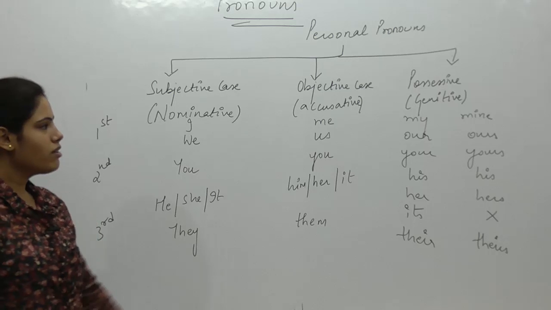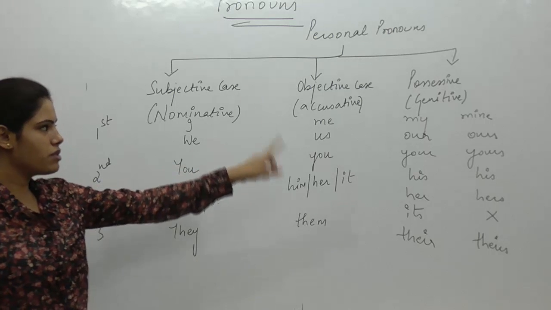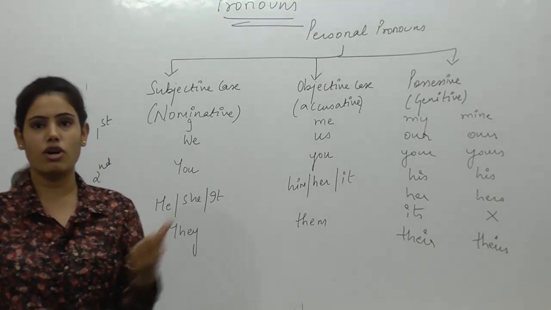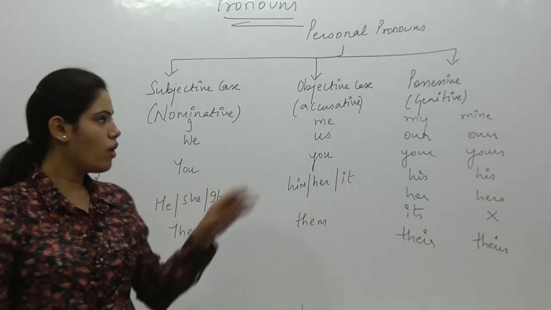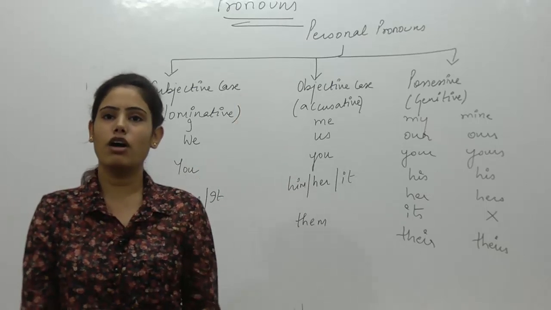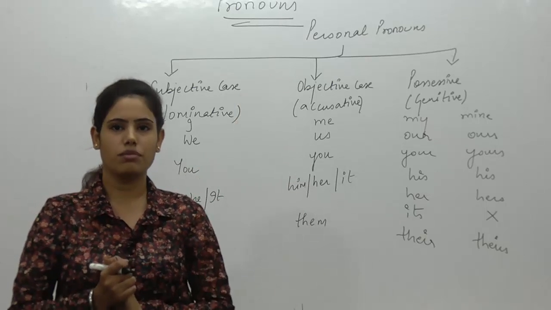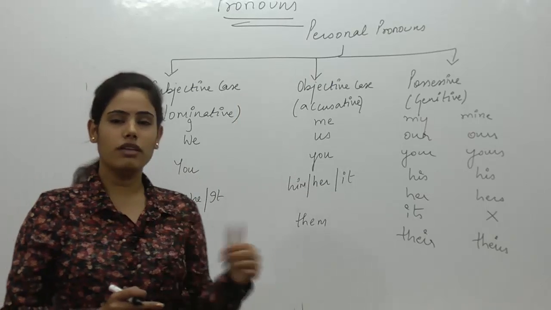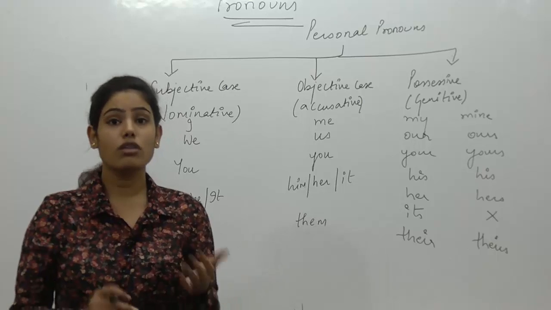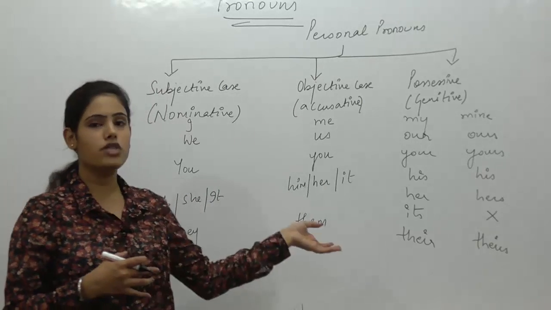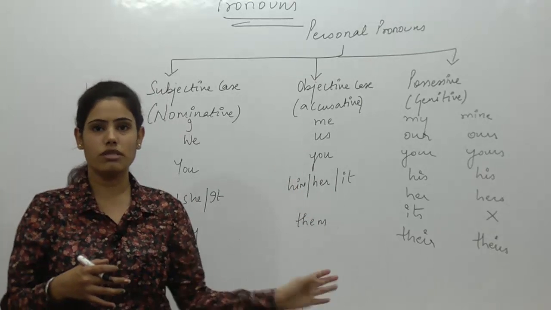Now see, in case of possessive case, we have written my, mine, our, ours, your, yours, etc. Not all of these are pronouns. A few of them are adjectives and the rest are pronouns. How will we know what are adjectives and what are pronouns in this?